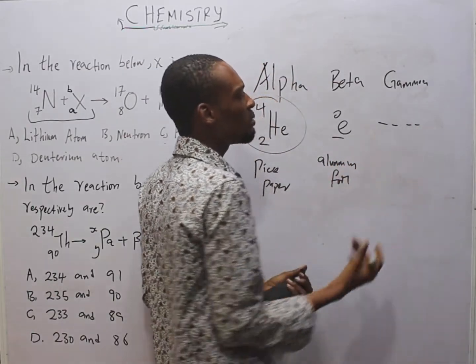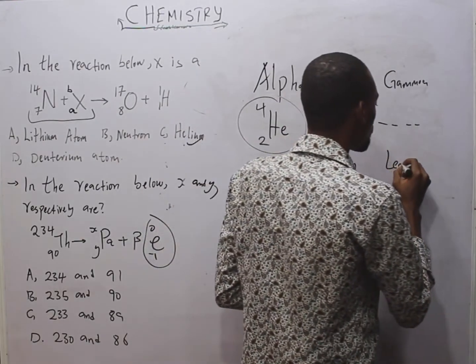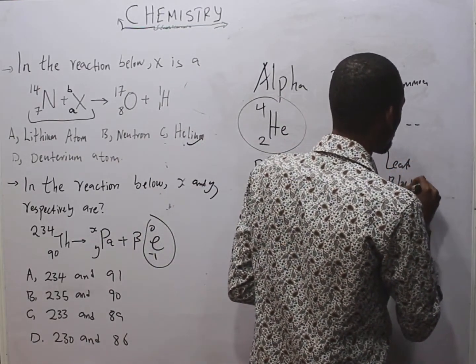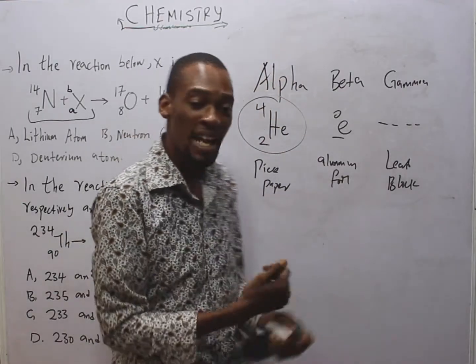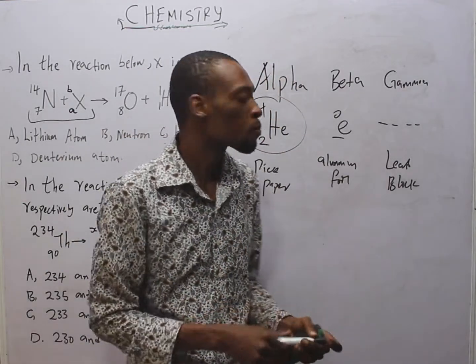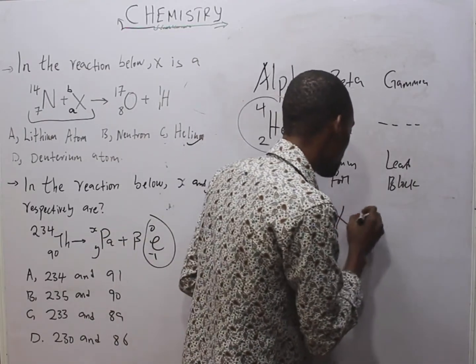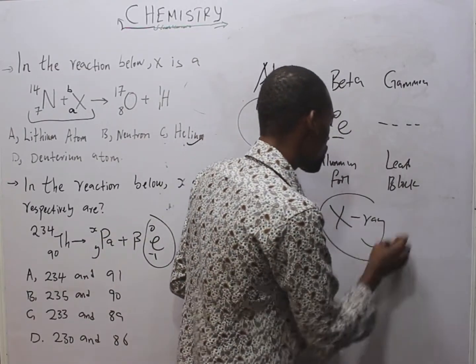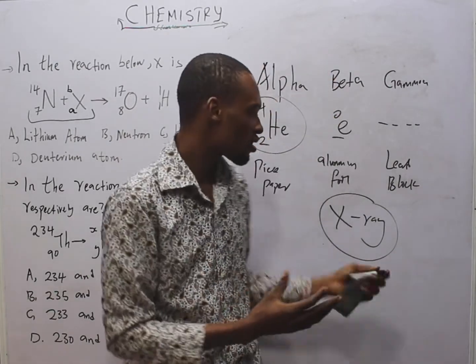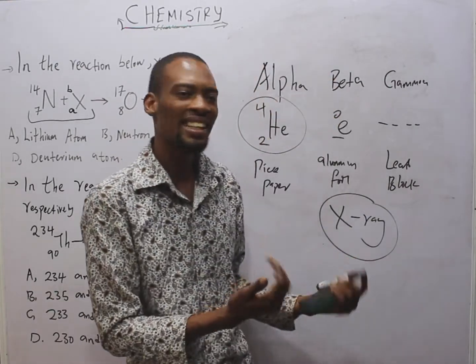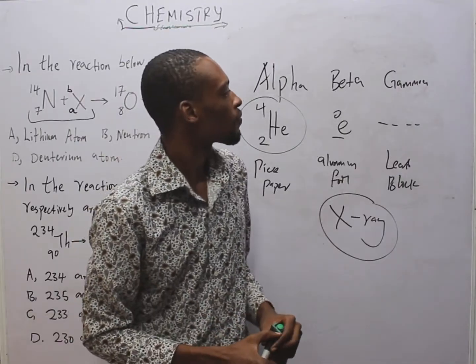Gamma rays can be stopped only by a lead block, which means they can penetrate bone and most heavy stuff. It's very powerful. We also have X-ray. This is another ray, used for taking photographs of bones and skeletal structures. So that is an X-ray for you.